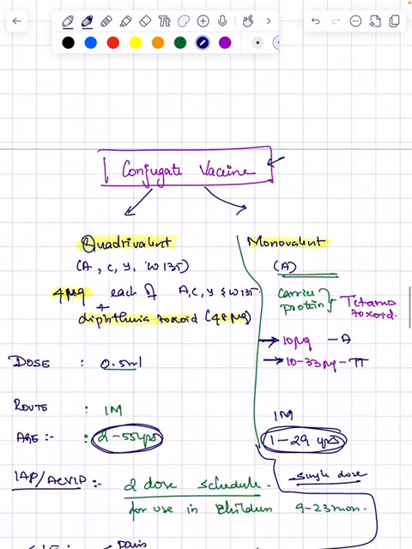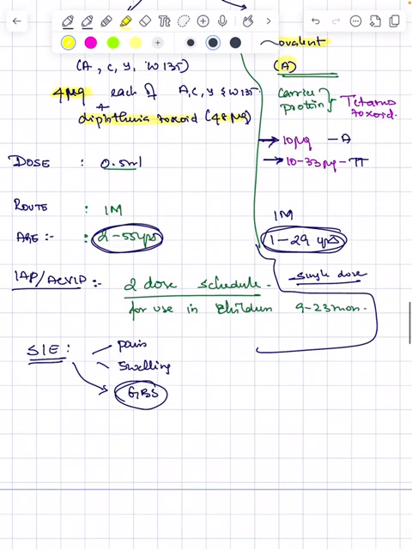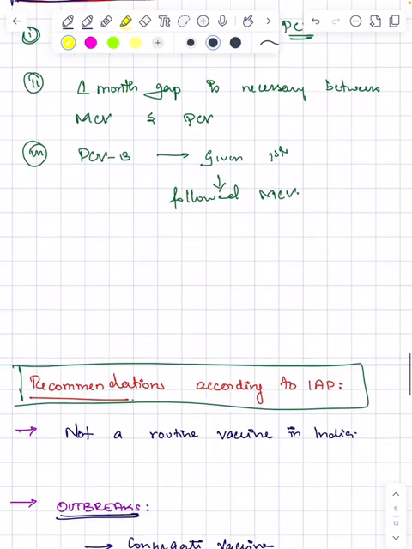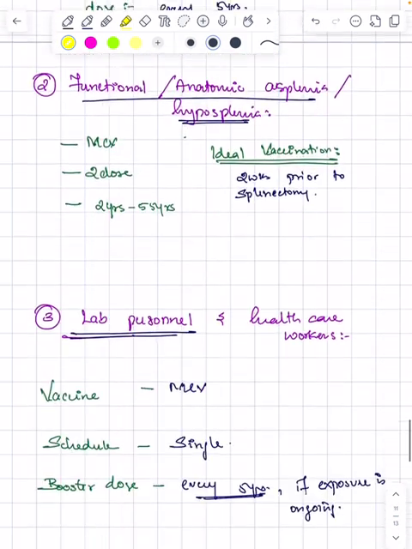Quadrivalent is again A, C, Y, W135. In monovalent you have serogroup A. They prefer serogroup A because it causes major epidemic outbreaks, so they prefer a monovalent serogroup A conjugate vaccine.